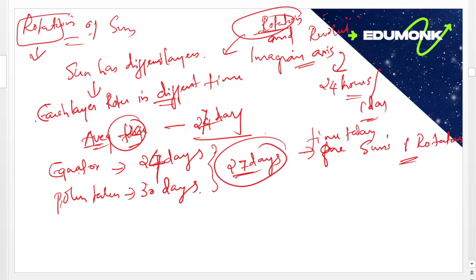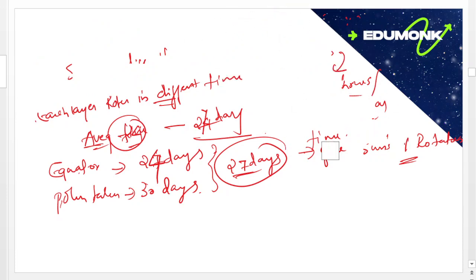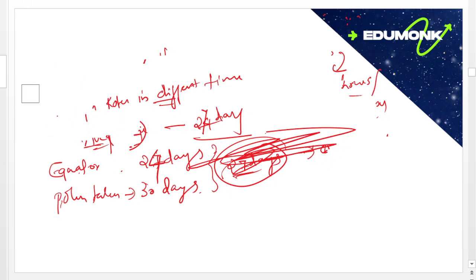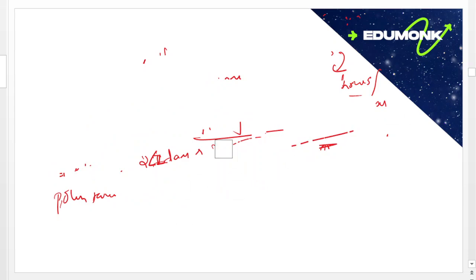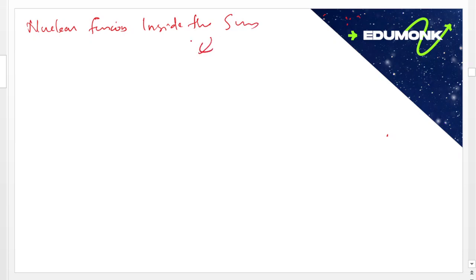Then we can move to nuclear fusion inside the Sun, which produces a huge amount of energy.